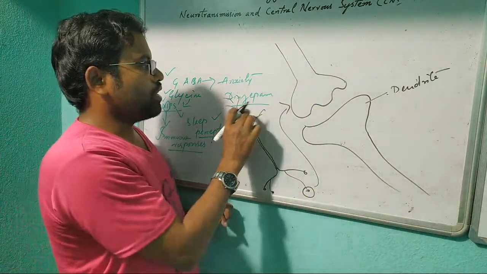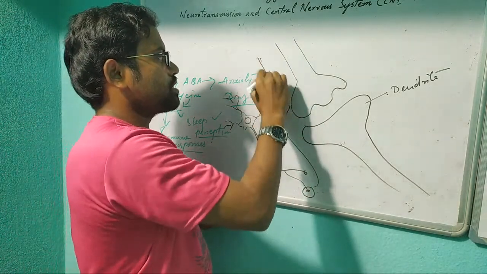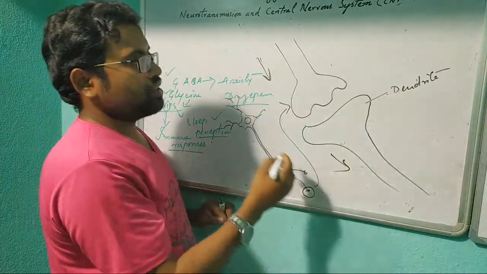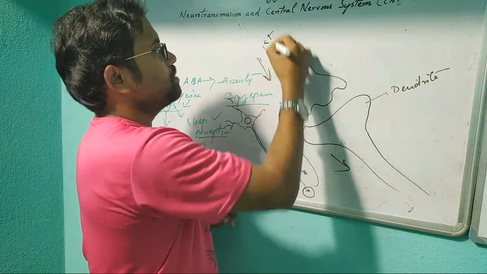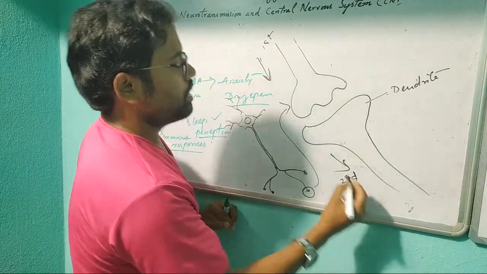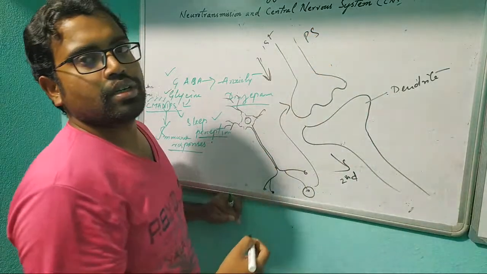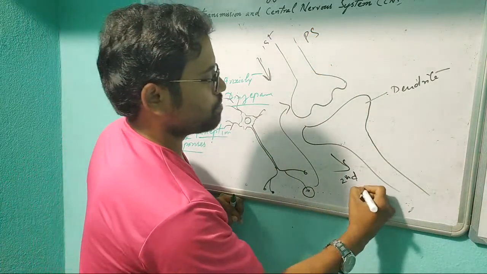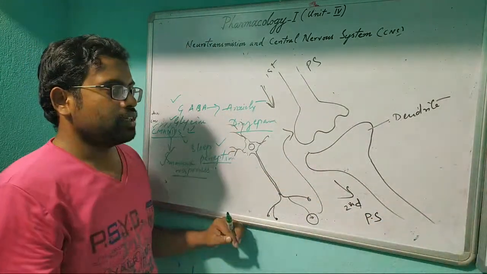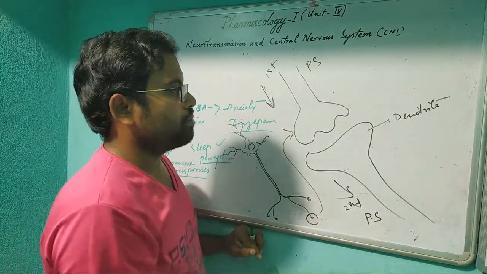This is the cell body, this is the dendrite. This is coming from the CNS, and this is towards the effector organ. If this is the first nerve, then this is the second nerve. This is the presynaptic nerve, and this is the postsynaptic nerve. I am putting PS for both like that.